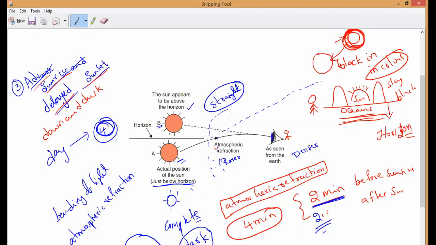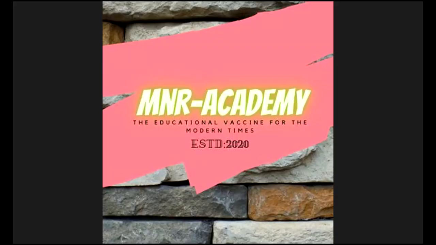Dawn and dusk. Understand? So for example, which I have told you, which is not there in our textbook, but I just want to explain to you: formation of a mirage. What is that, guys? Formation of a mirage. What is the phenomenon behind the formation of a mirage?